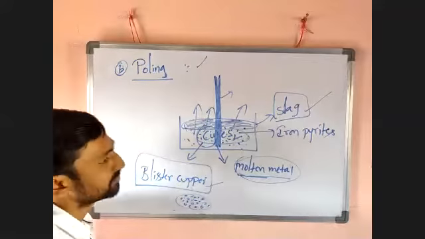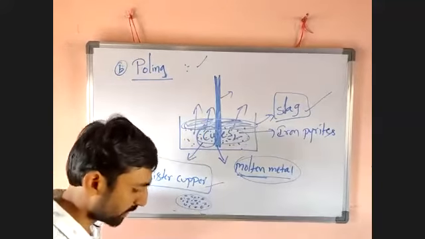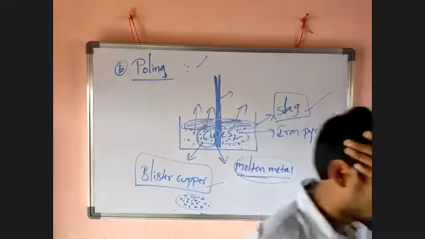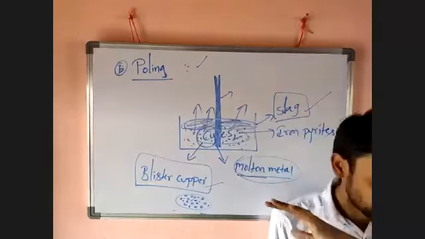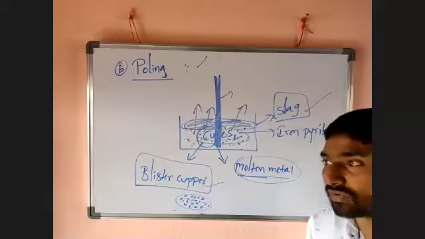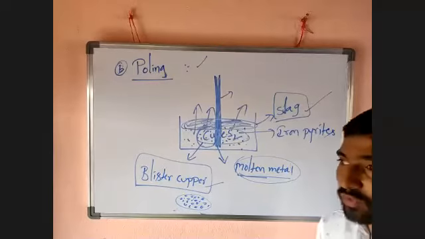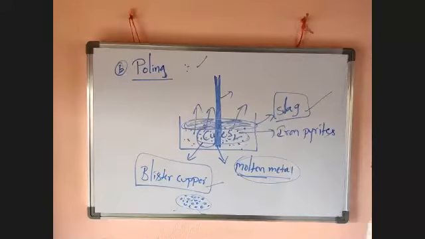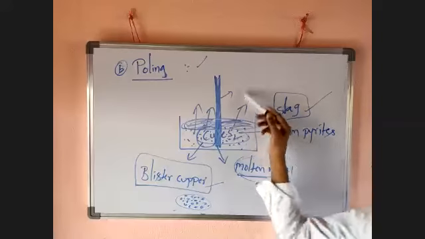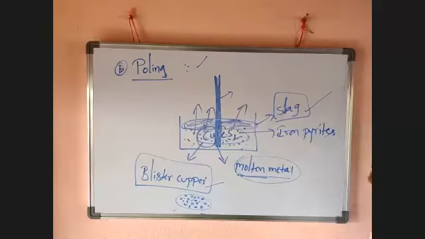So polling is a simple phenomenon, guys. A liquid metal is stirred with long wooden poles. During the stirring, the gases can easily escape to the environment, and the remaining impurities and ore form a scum on the surface.